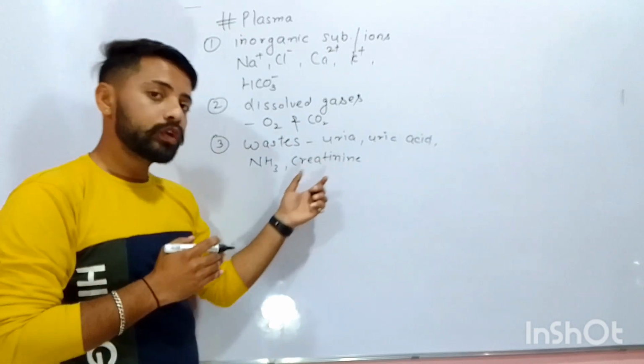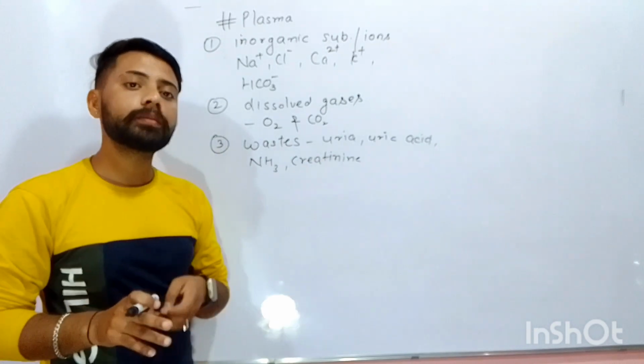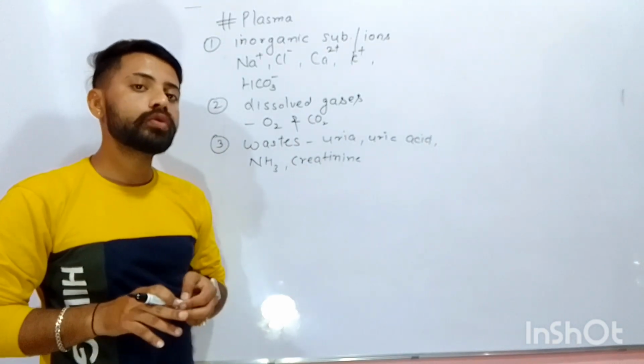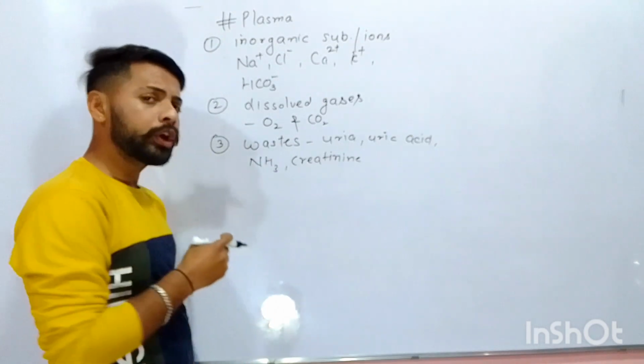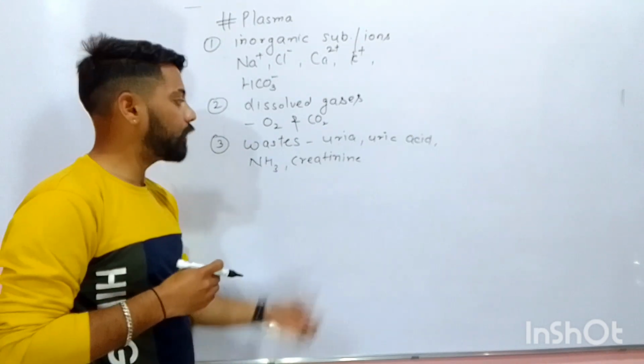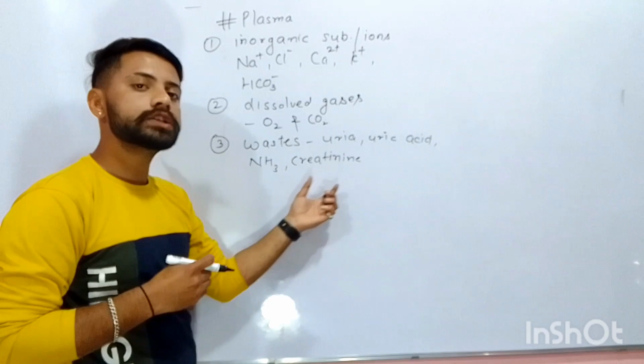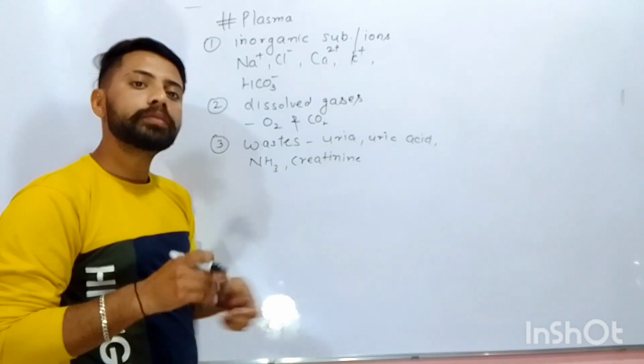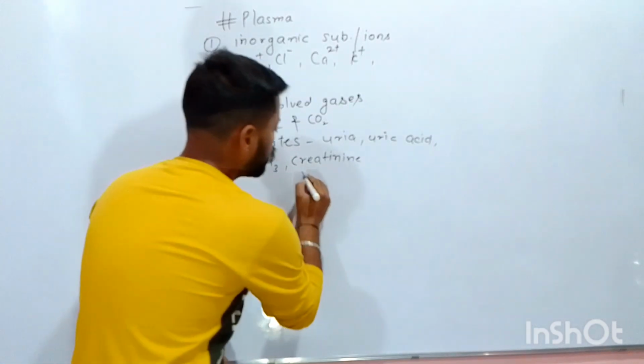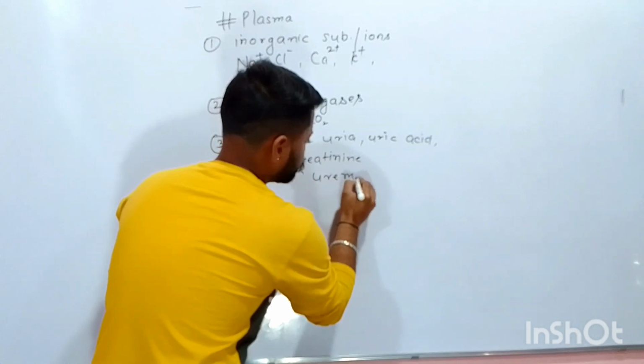If these wastes exceed their limit in the blood, then that condition is known as uremia. Or in other words, if a person has a higher concentration of these wastes in the blood, then that person suffers from the uremia disease.